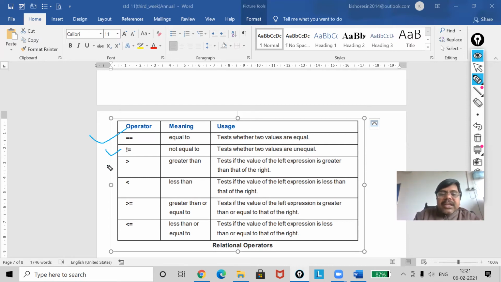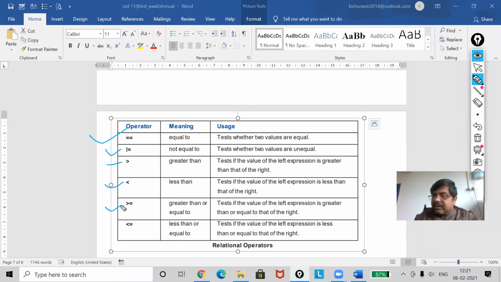Next one is greater than. Everyone knows it. A is greater than B, B is greater than C. Here what we are doing is just comparing. If A is greater than B, then visit here. Same way less than also.